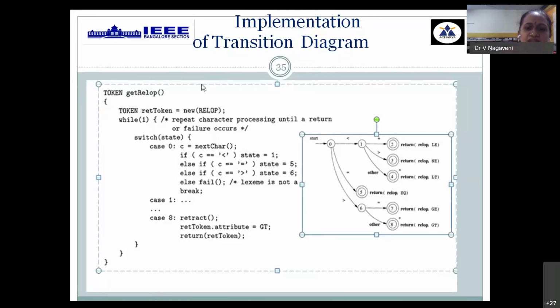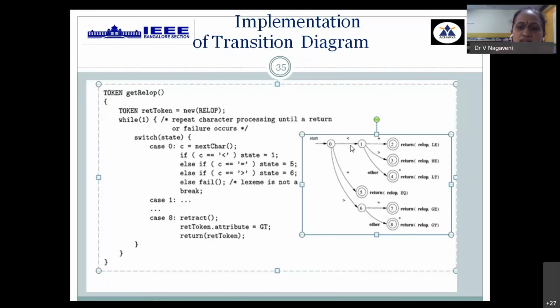Then, if the first character is less than, it jumps to state number 1. If it is followed by an equal symbol, it goes to state number 5. Otherwise, if it's a greater than symbol, it goes to state number 6. Okay, that has been given.